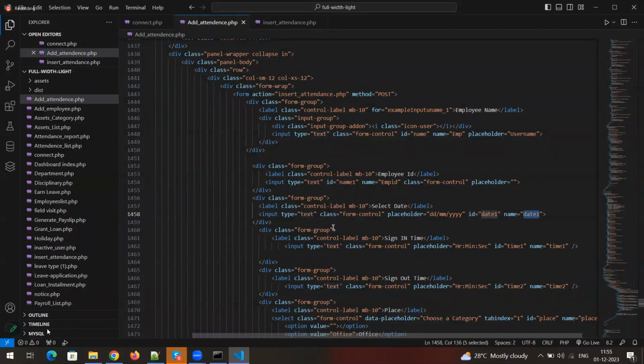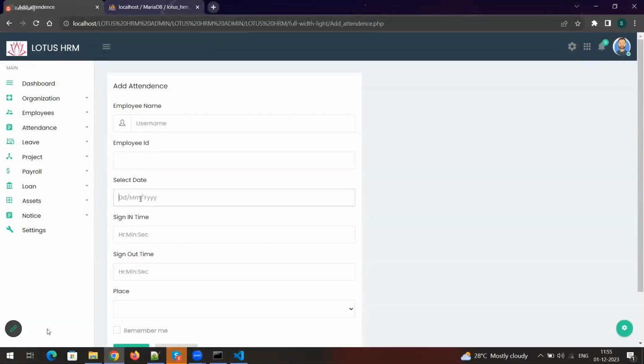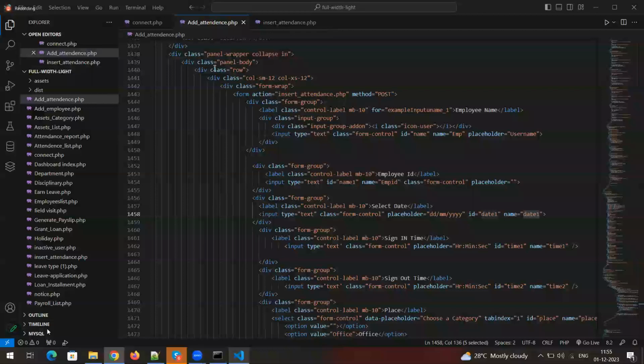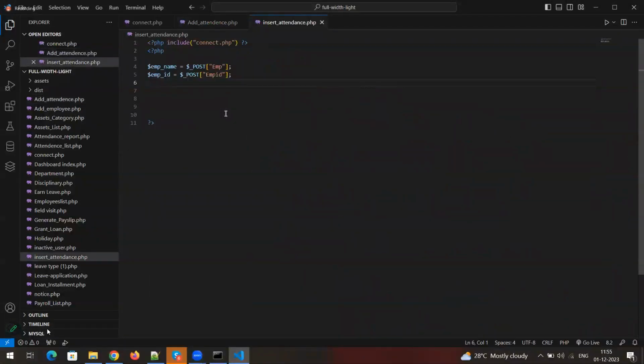Which date is it? Simply select date. Use the date type. Don't use type text. Select date simply. Okay, date I will mention. Let it be date.